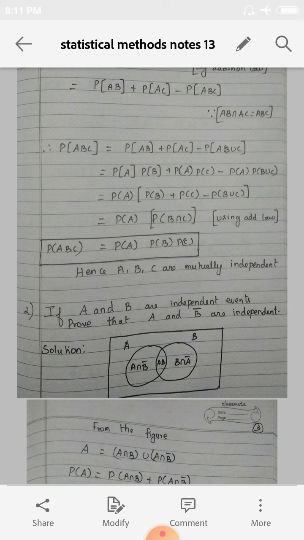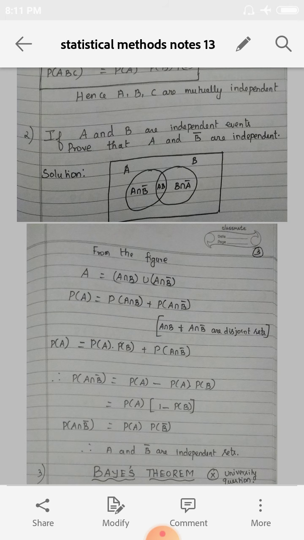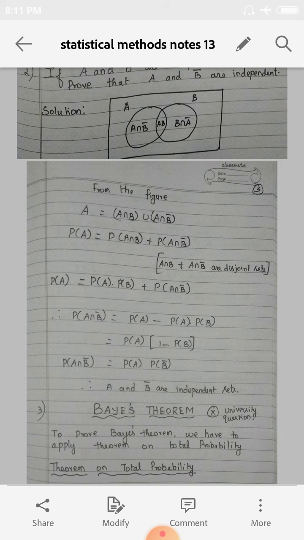Right? The theorem is very, very important. So please go through the theorem and study well. Right. See the second sum. If A and B are independent events, then prove that A and B bar are independent. So, using the Venn diagram, from the figure, what is given from the figure?